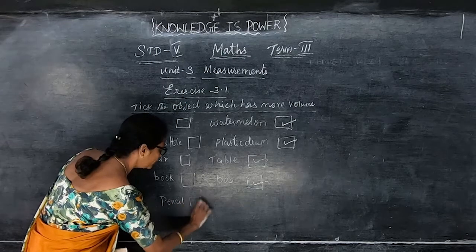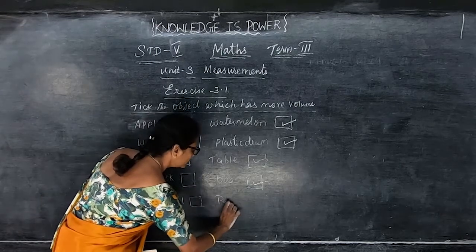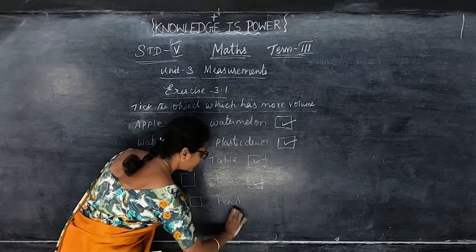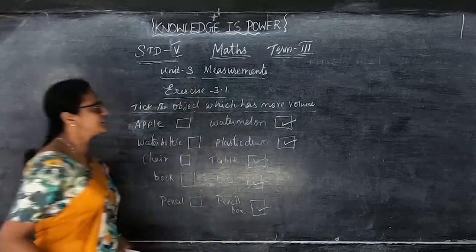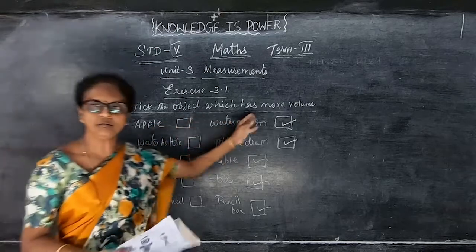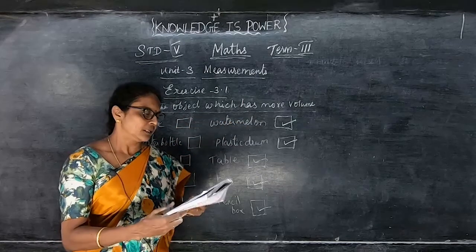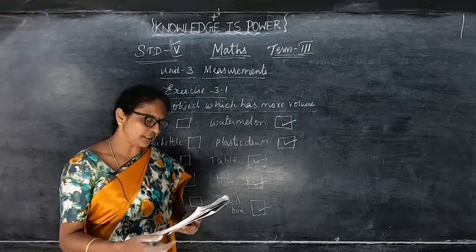So, such a small pencil and a pencil box. Which will take more space? That is the pencil box. Understand the object which has more volume, and arrange the given objects according to the volume.